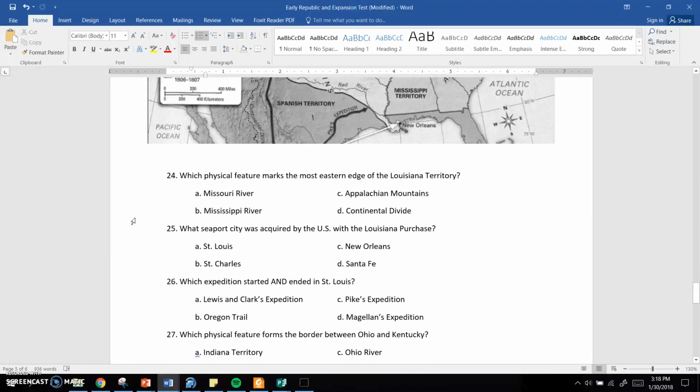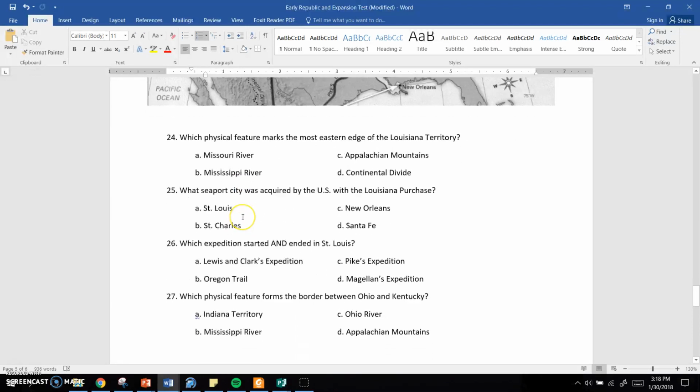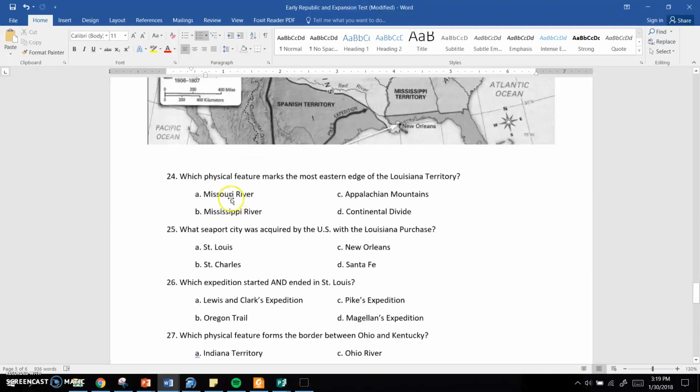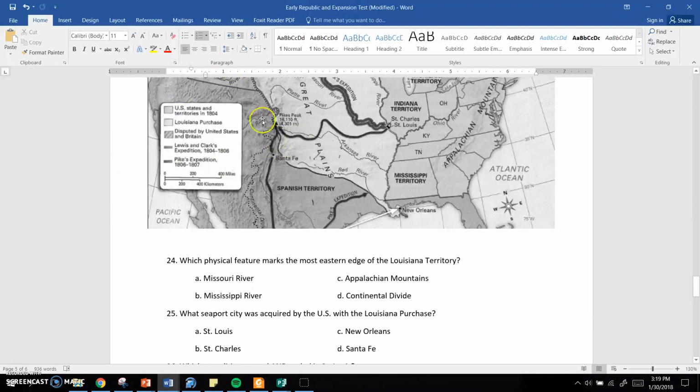Number 25. What seaport was acquired by the U.S. in the Louisiana Purchase? So which seaport did we get with the Louisiana Purchase? A. St. Louis. B. St. Charles. C. New Orleans. Or D. Santa Fe. Number 26. Which expedition started and ended in St. Louis? A. Lewis and Clark's expedition. B. The Oregon Trail. C. Pike's expedition. Or D. Magellan's expedition. Make sure you're using the key over here to help you out with that.